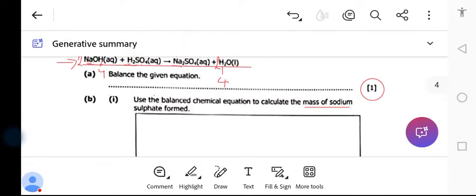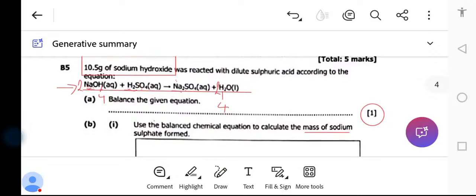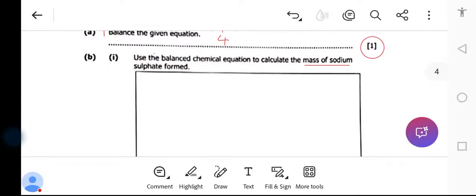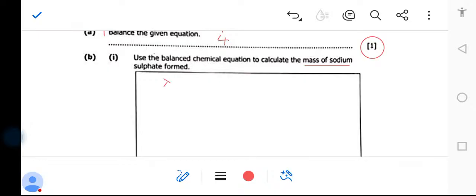So you first check what you have been given. So number 1, according to the balanced chemical equation, we have been given the mass of sodium hydroxide from the question. So we'll place it here, we'll say we have been given sodium hydroxide. It is equating with what? What are they asking you? The mass of sodium sulfate. So you say they're asking us to find, or it is equating with, sodium sulfate, Na2SO4, like this.